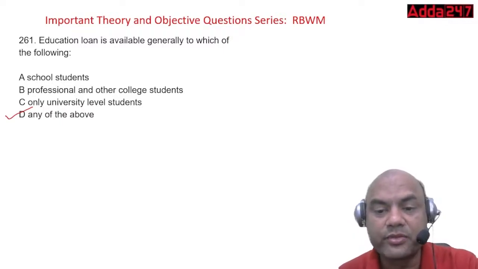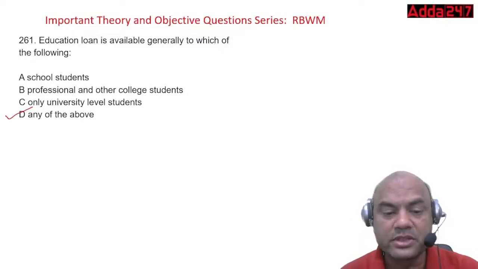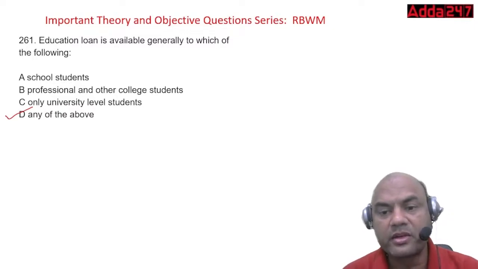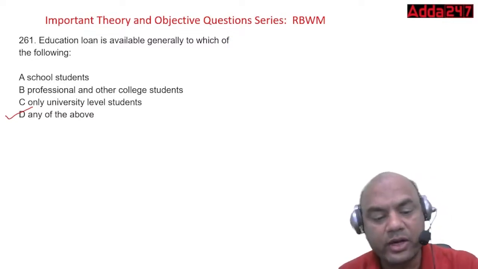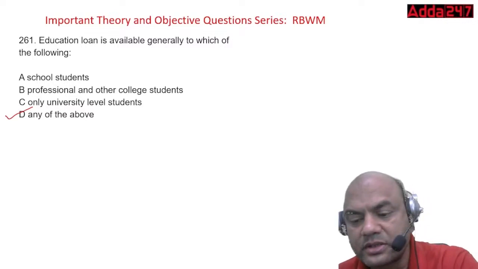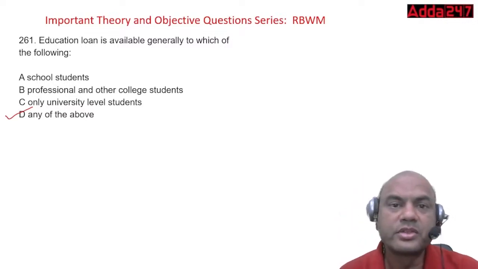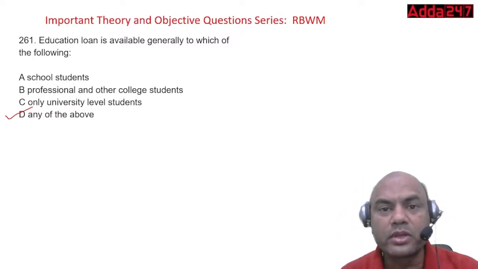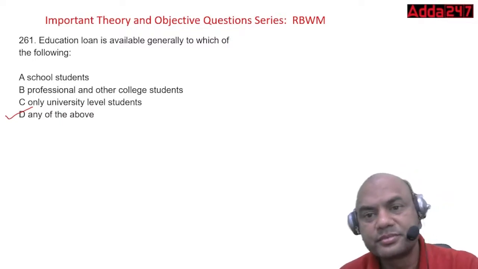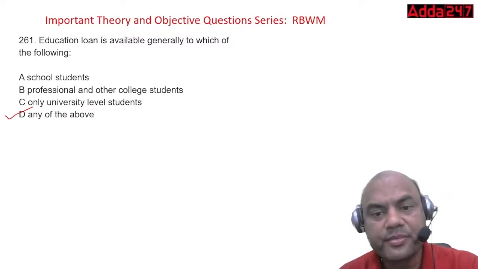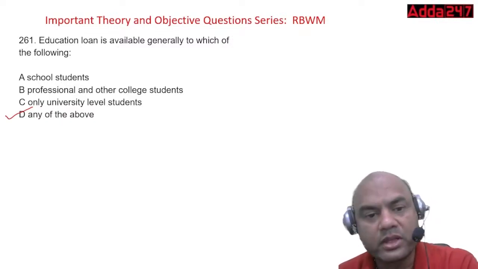You might have seen the fees of the schools. What are the fees of the schools nowadays? Type in the comment section, what is the fee of the private schools in your city? Then you'll understand why we require this education loan. School fees in metros are around 3 to 4 lakhs for smaller kids. So that's why it is required for all now.